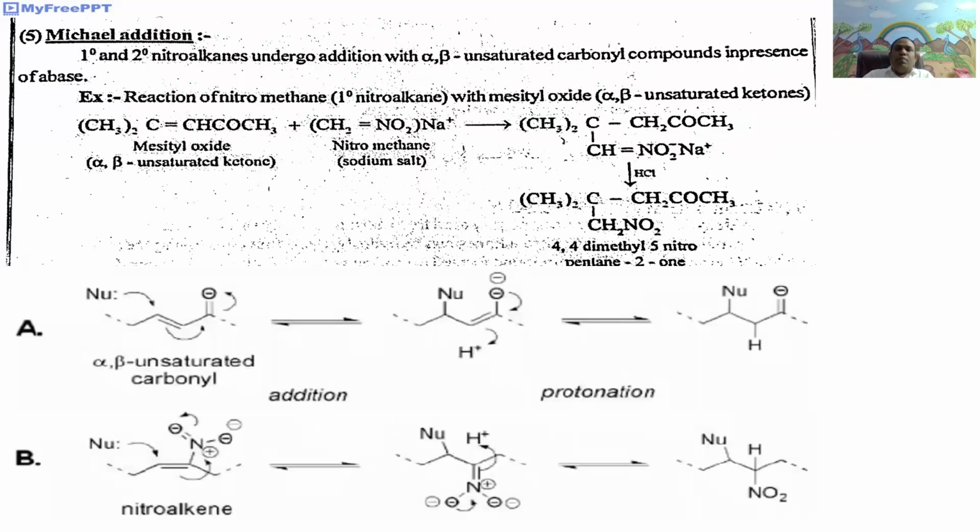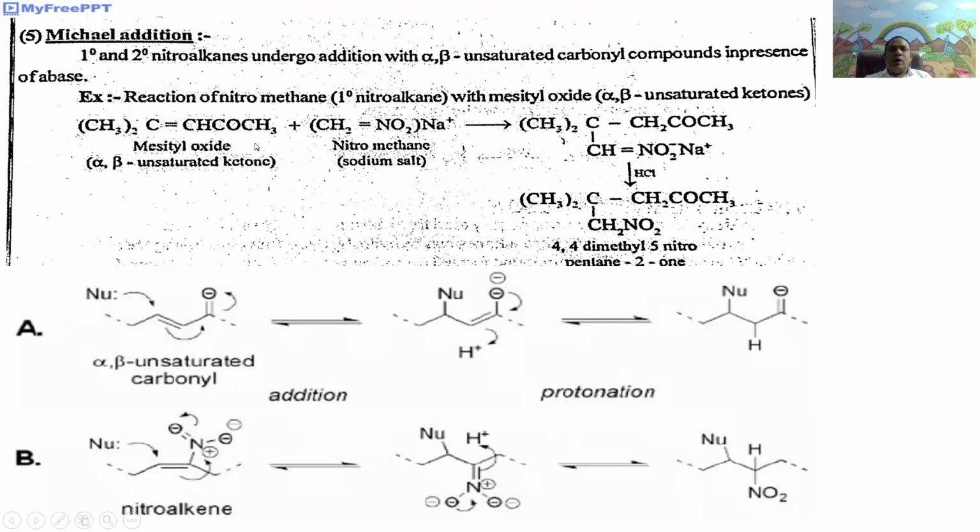Next one, the Michael addition reaction. Michael addition is stated as primary and secondary nitroalkanes undergo addition with alpha beta unsaturated carbonyl compounds in the presence of base.